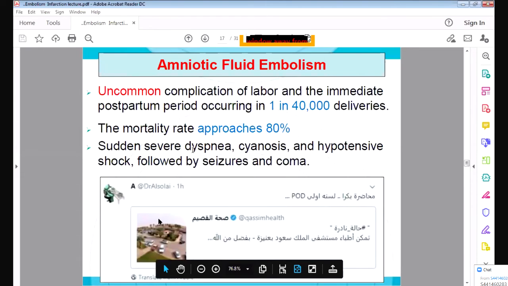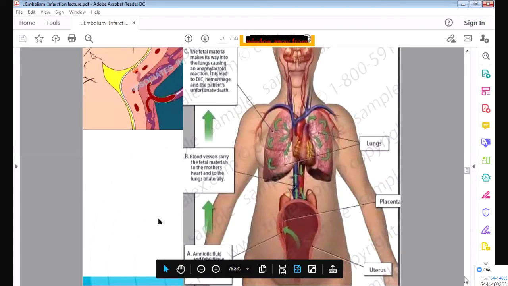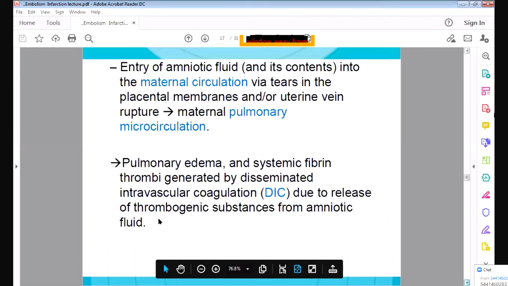And when it goes into the lung, it can cause dyspnea because there is hypoxia, less oxygen. So it will cause breathlessness, cyanosis. Cyanosis means less oxygen, a lot of deoxygenated blood, and hypotension. Also, when it goes to the brain, it can cause seizures and coma. This is a very dangerous situation. This amniotic fluid embolism is very important.